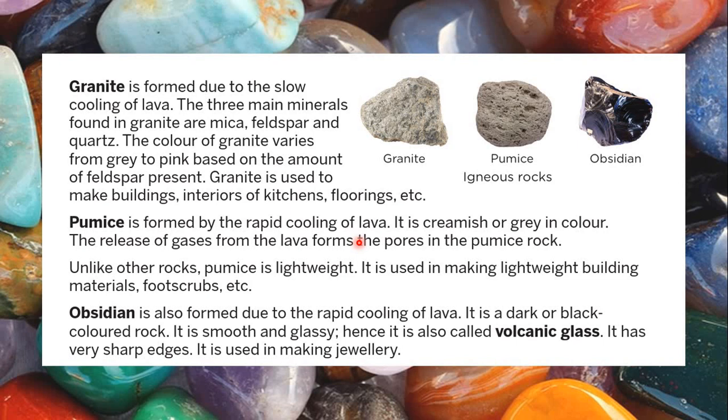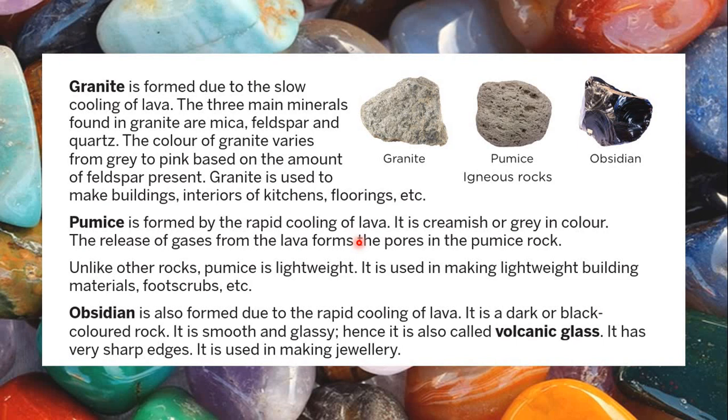rock, the pumice rock. Again, an example of this would be your cake or idli or dhokla or bread also. You see, bread is made from atta dough, but there are lots of holes in the bread. Why? Because a substance was added which releases a lot of gas. Those gas bubbles get entrapped, and in the meantime your cake or bread is cooked. So you have holes inside your bread or your cake. That gives it a spongy feel, right? So the same thing happens with the pumice rock.